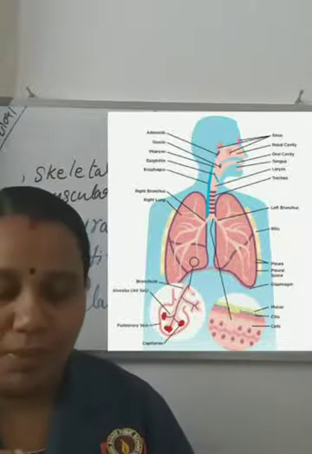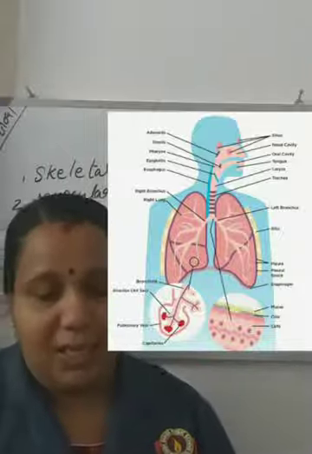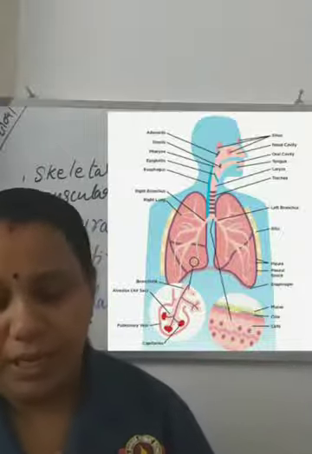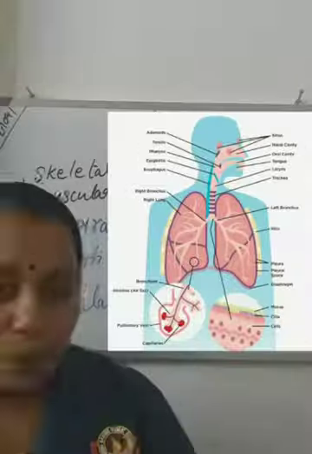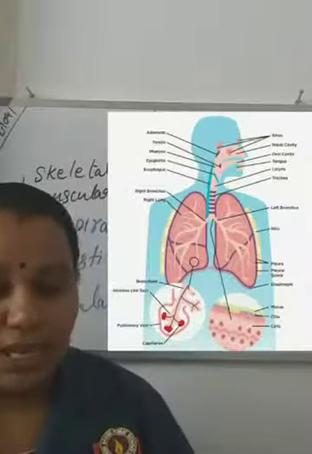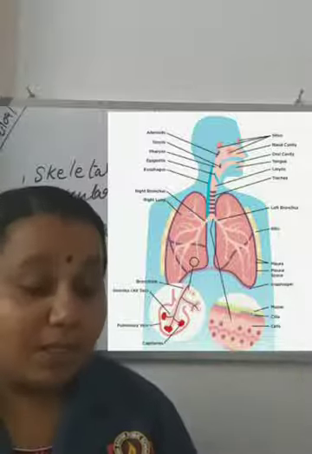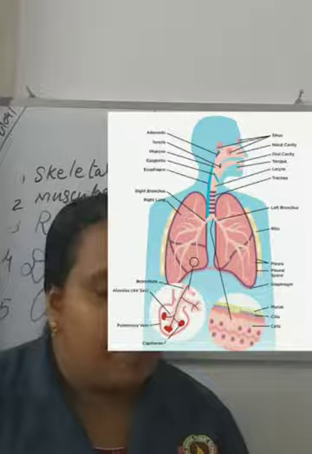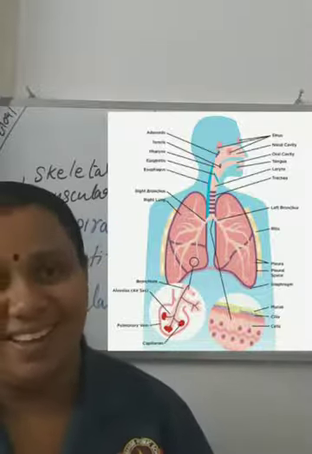The oxygen mixes with the blood in the lungs and makes it oxygen rich. It brings back carbon dioxide and throws out this used air through the nose. We must breathe in and breathe out through the nose as it filters the air.